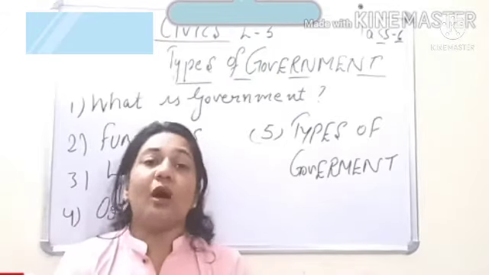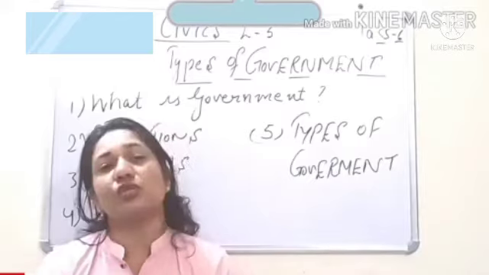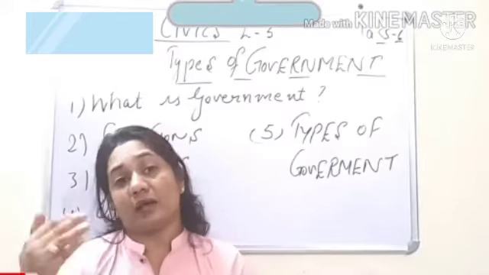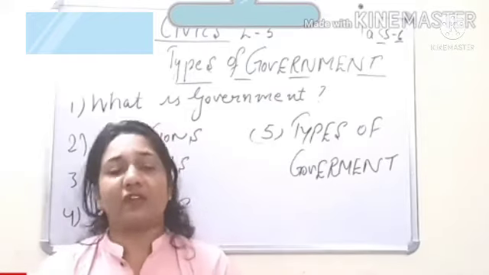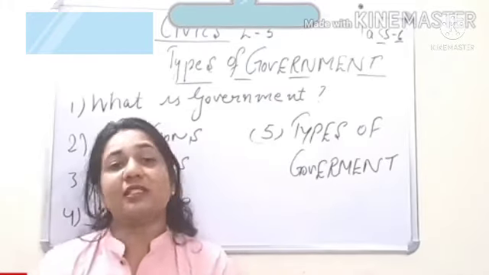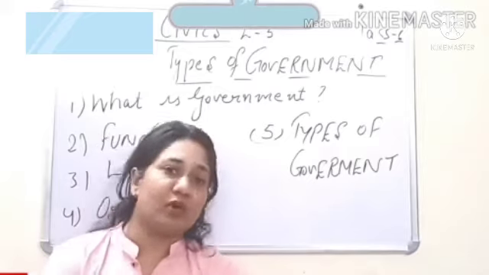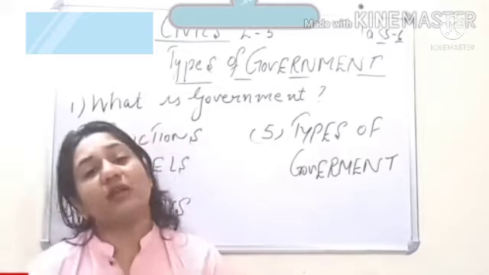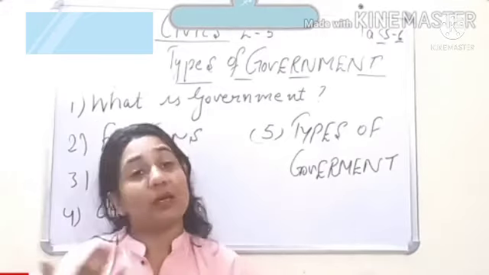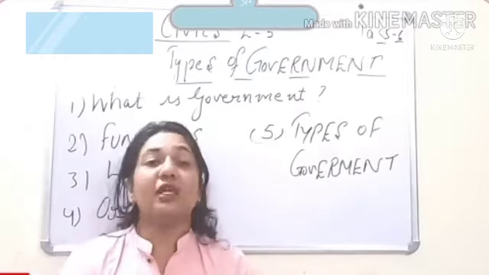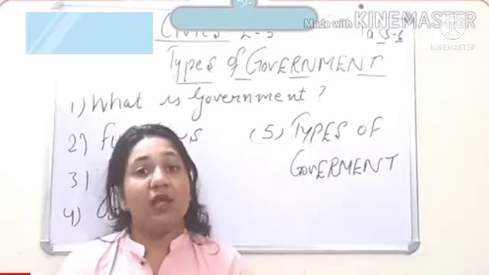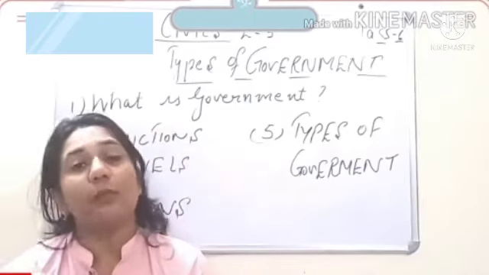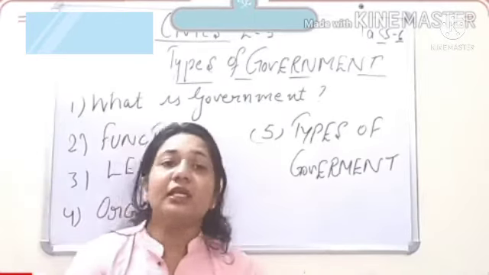Apart from that, I also told you that there are various subcategories of the democratic form of government, that is, direct democracy and indirect democracy, and indirect democracy is again subdivided into 2. Again we have parliamentary and the presidential form of government. So today we are going to read about all these other types of government.